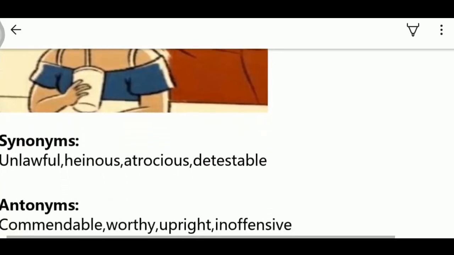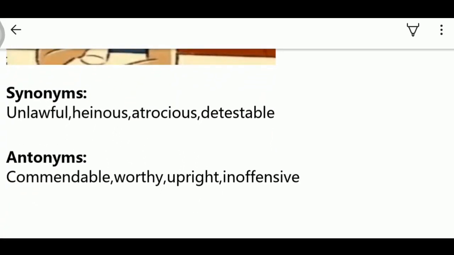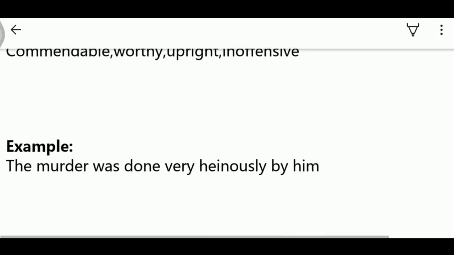So, the synonyms of nefarious are unlawful, heinous, atrocious, detestable, and the antonyms are commendable, worthy, upright, inoffensive. Now, look at the example. The example is the murder was done very heinously by him.